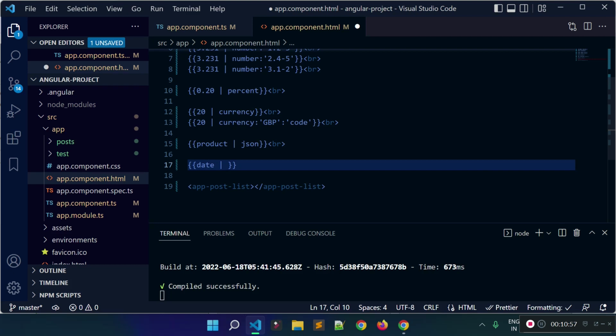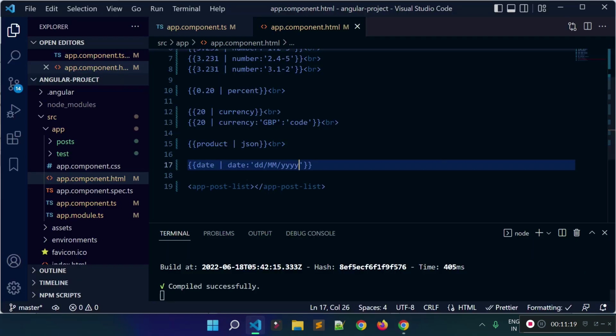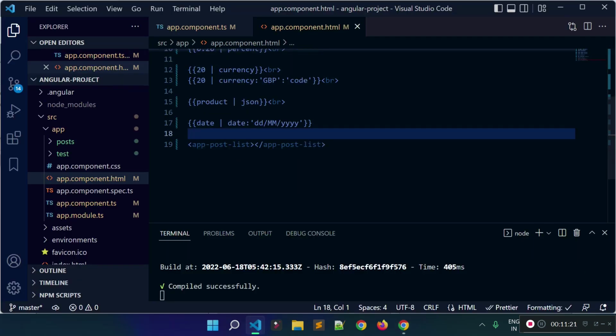So we can provide date pipe here, and we can pass the format here. So let's provide the format DDMMYYYY format. So let's check the browser now. You see we have the date in DDMMYYYY format. Okay, so this is how we can use date pipe in our Angular application.